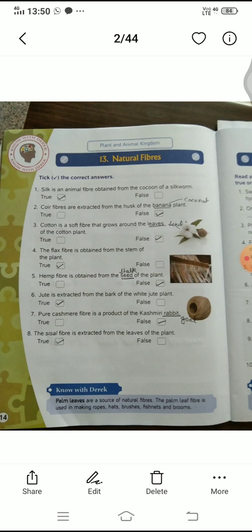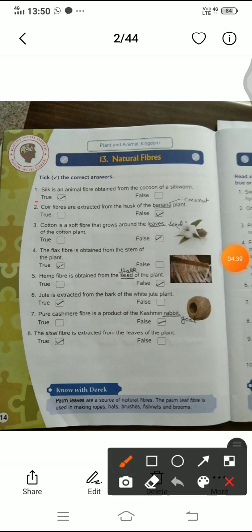Here, first number is this one: silk is an animal fiber obtained from the cocoon of silkworms. You have to select the option true or false. This is true, because silk is an animal fiber obtained from cocoons of silkworms.